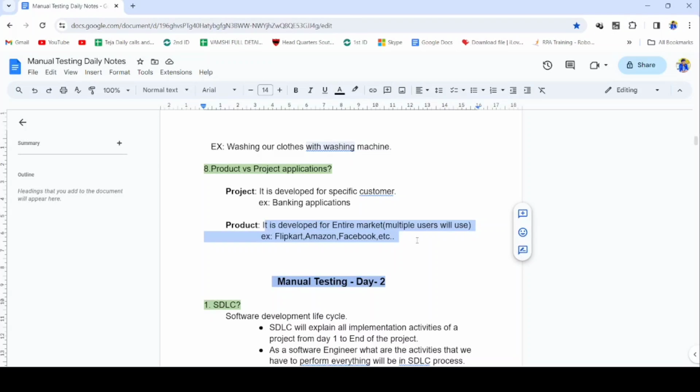For example, in Flipkart, when we order an item we can track the status, and at the same time the delivery person also sees and tracks the status. This type of software application is called a product based application.